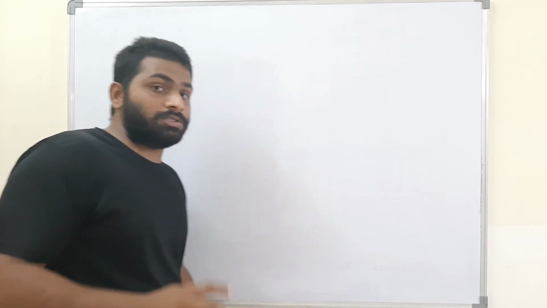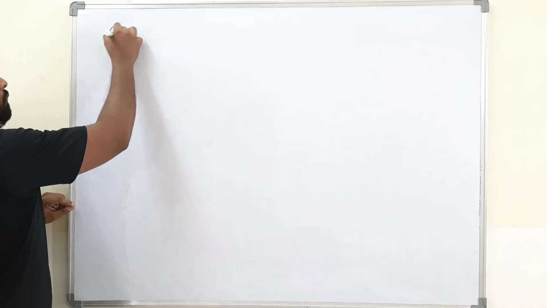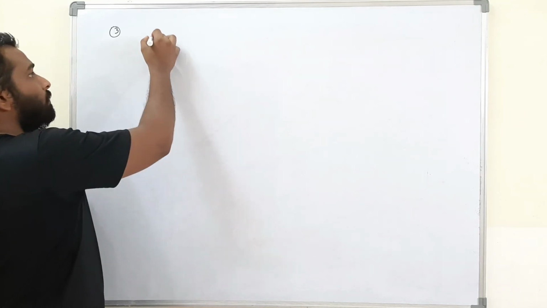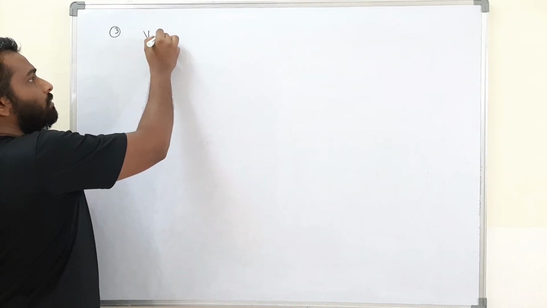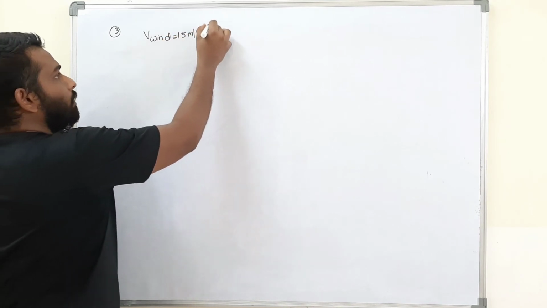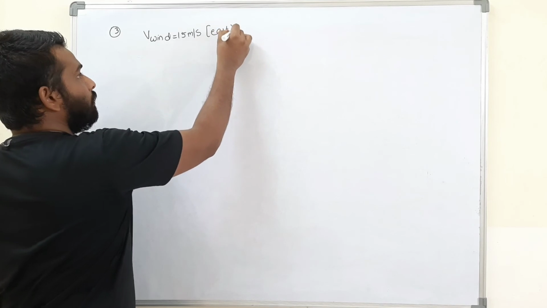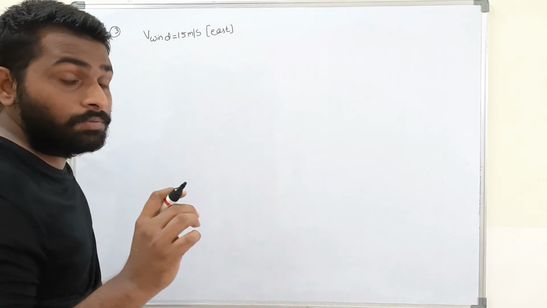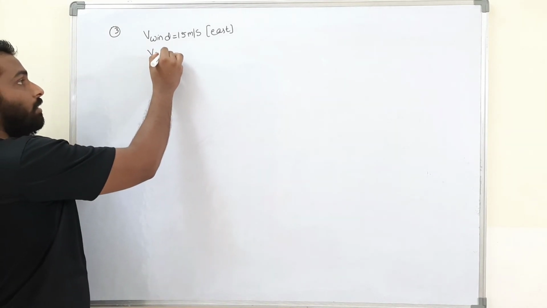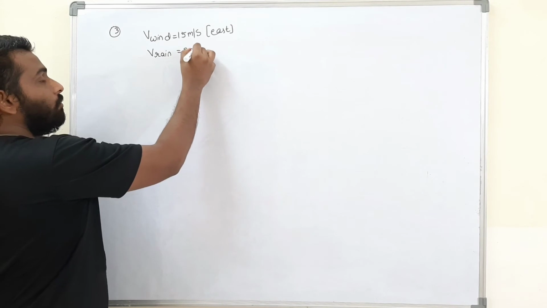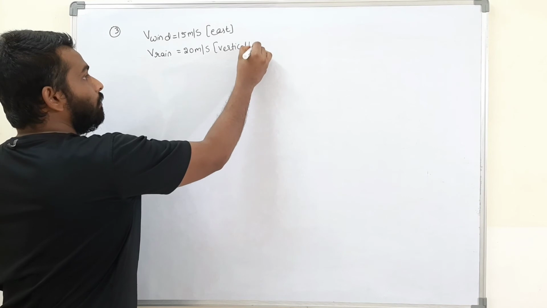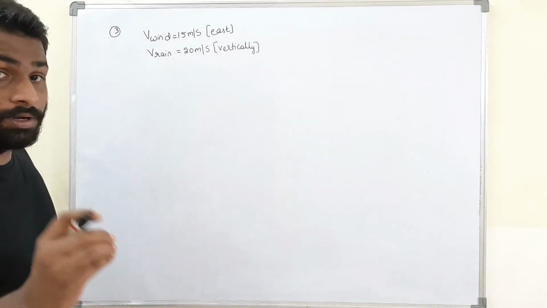Now we'll see the third question. The third question is very, very important. Now see here. The velocity of wind is 15 meter per second along east direction, and the velocity of rain they had given us is 20 meter per second vertically.